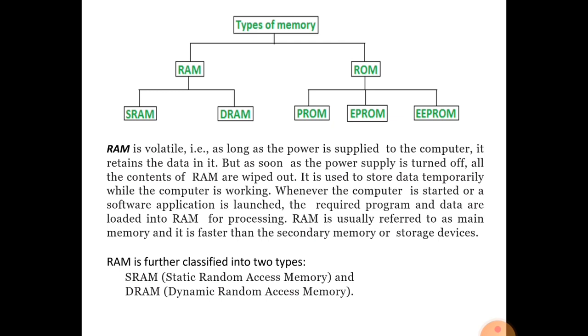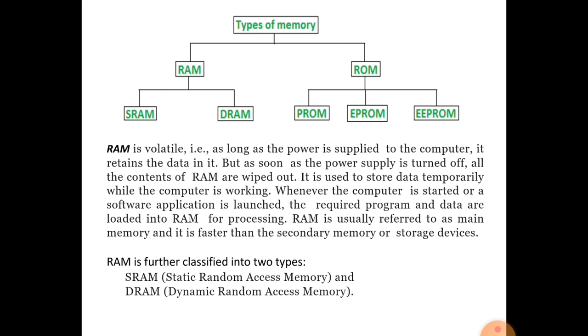Data and instructions will be loaded in the RAM. After processing, the data is changed as per the instruction given by the user. Volatile: any data cannot be stored permanently in the RAM. It depends on the user. When you perform any kind of operation, the data is changed as per the operation in the RAM. So due to that reason, RAM is volatile.